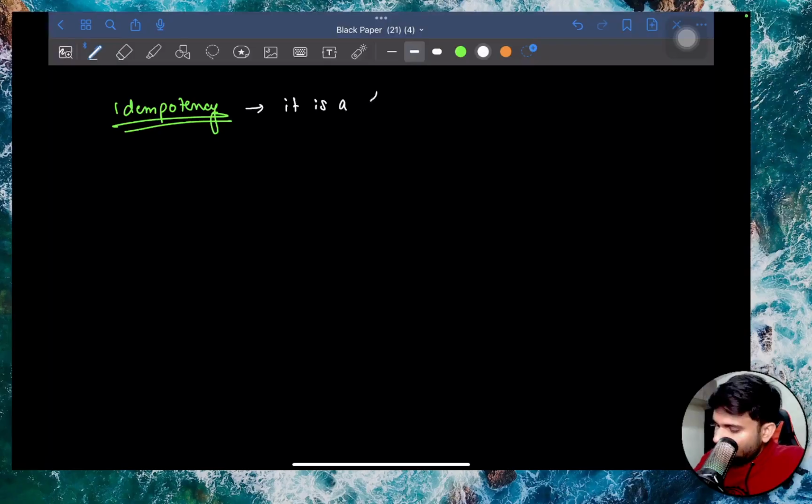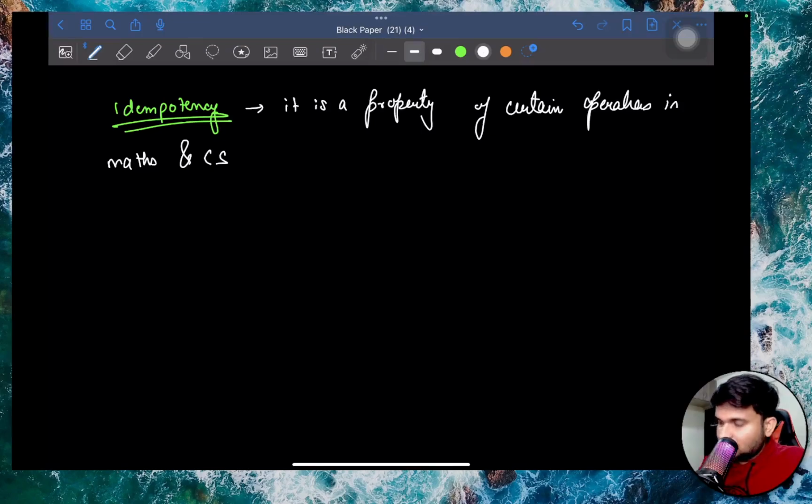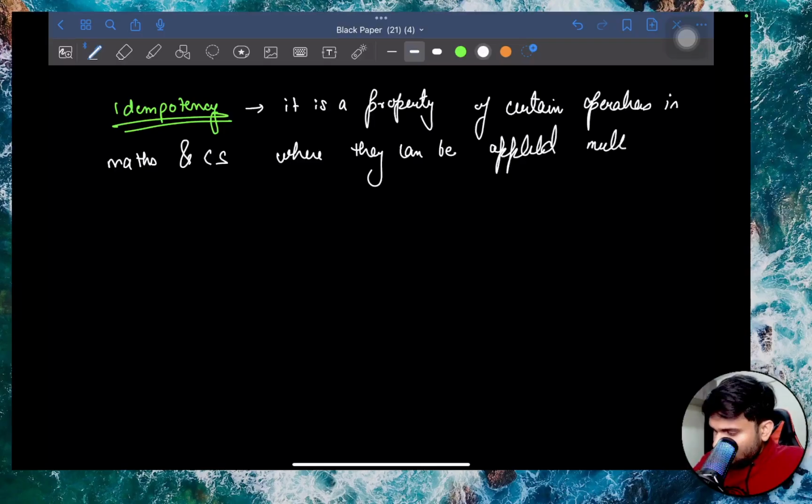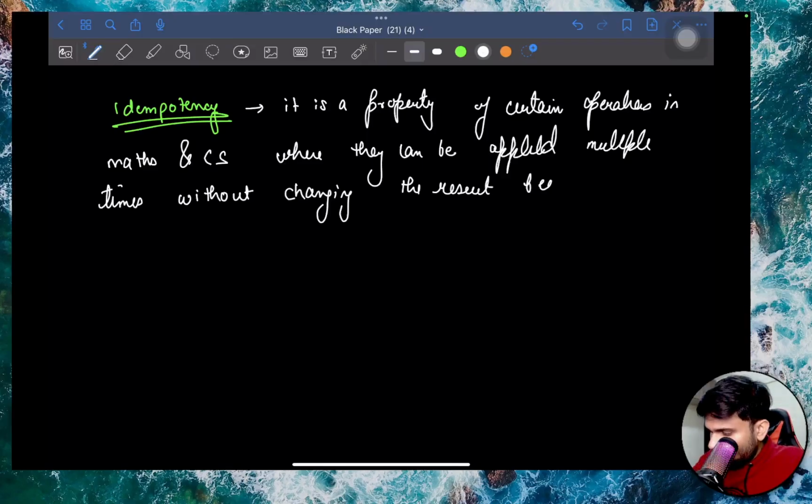It is a property of certain operations in maths and computer science where they can be applied multiple times without changing the result beyond the first application.